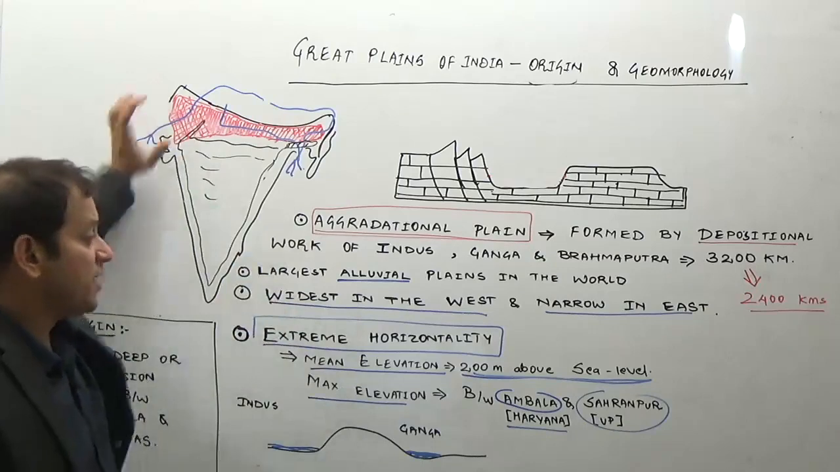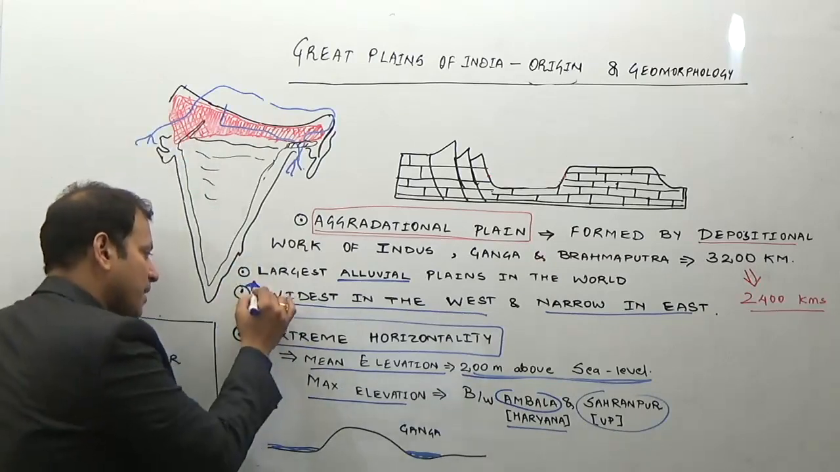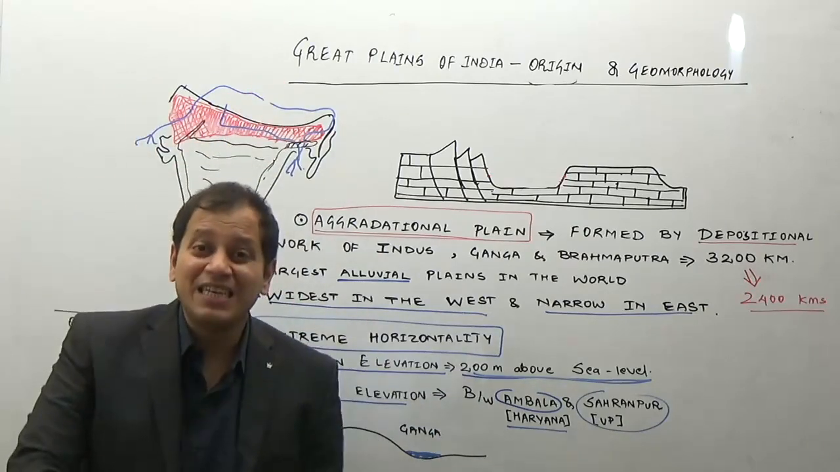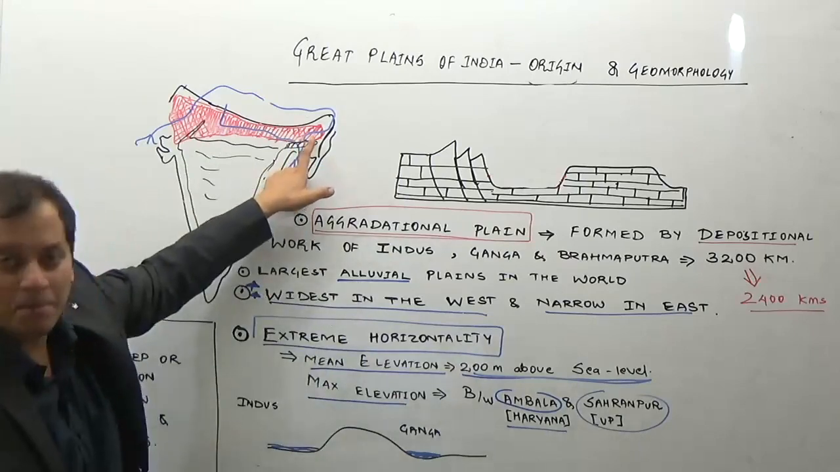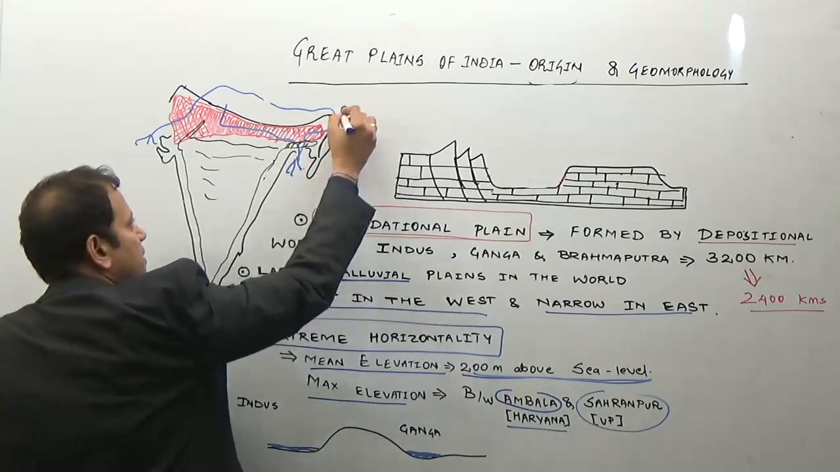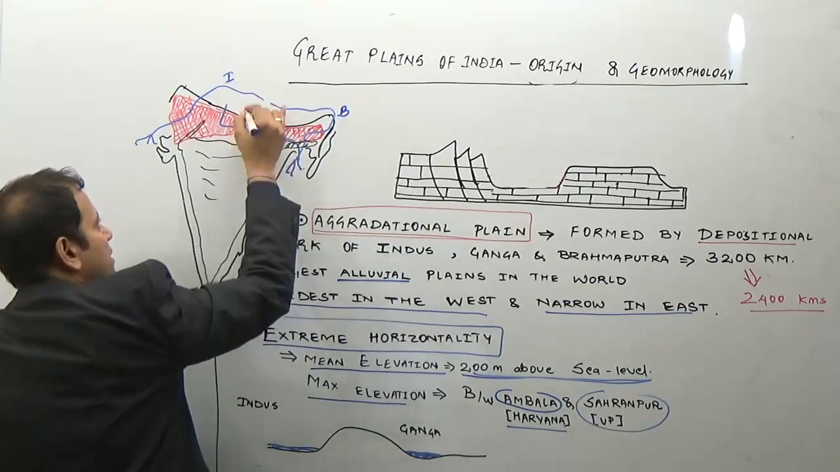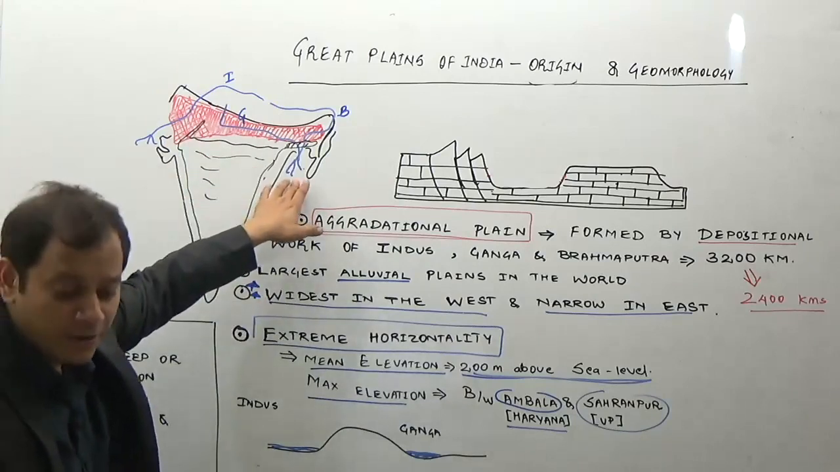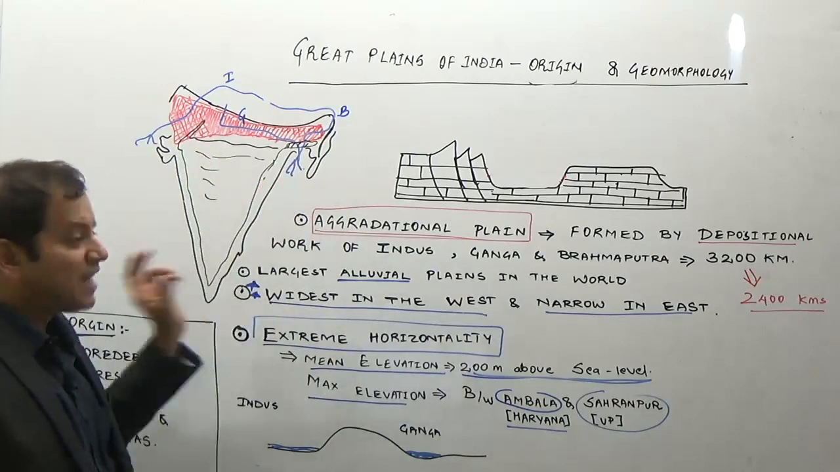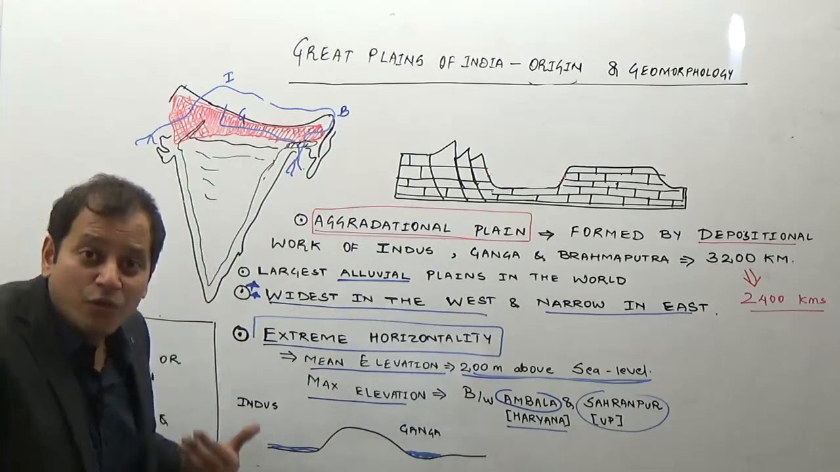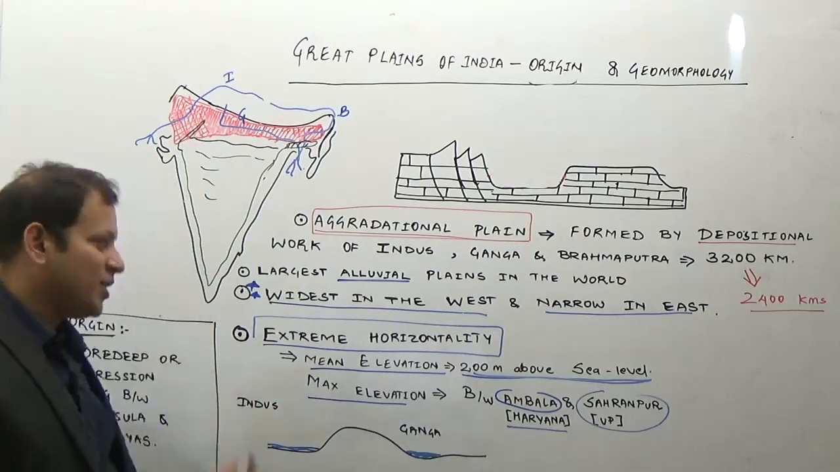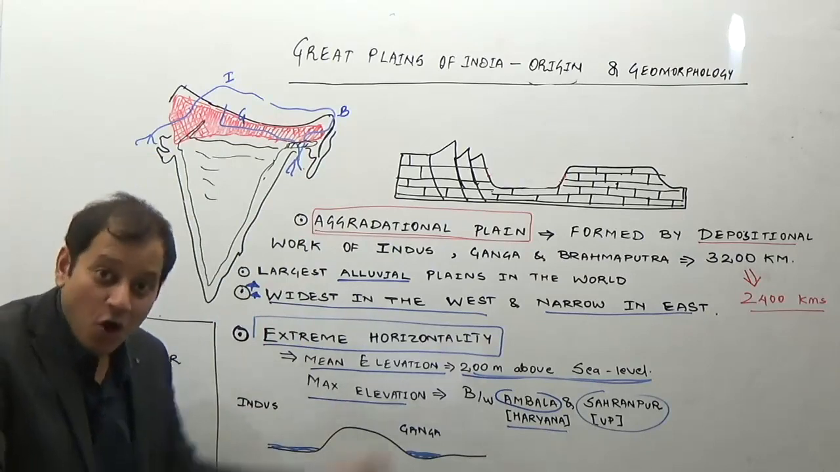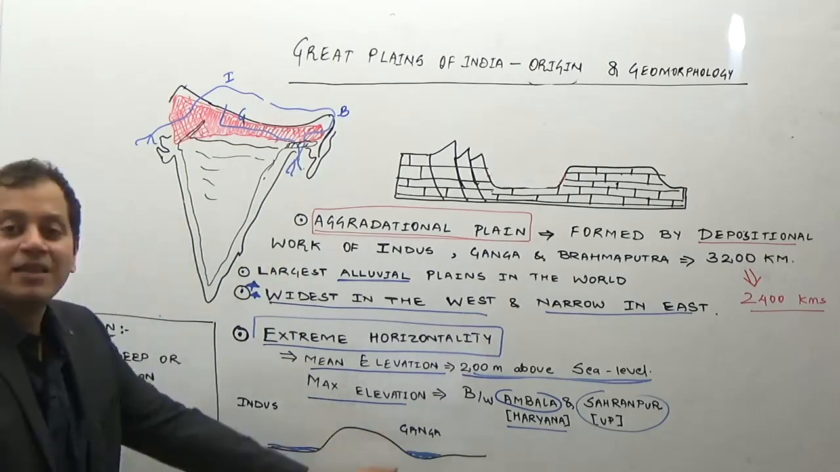It is widest in the west. This is the most important point from the exam point of view. It is widest in the west and narrow in the east. If I ask you in which river system it is narrowest, it is the Brahmaputra river system, because this river is the Brahmaputra, this river is the Indus, and this river here is the Ganga river system. Ganga and Brahmaputra join in the Bangladesh region. So it is narrowest in the Assam region, which is drained by river Brahmaputra. Extreme horizontality, but a higher elevation near Ambala, which is a watershed between the Indus river system and the Ganga river system.